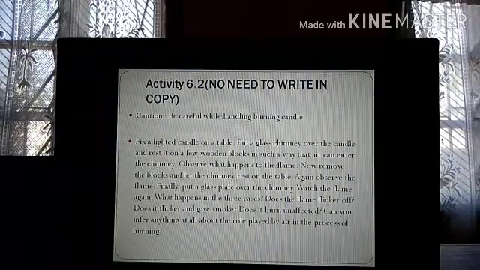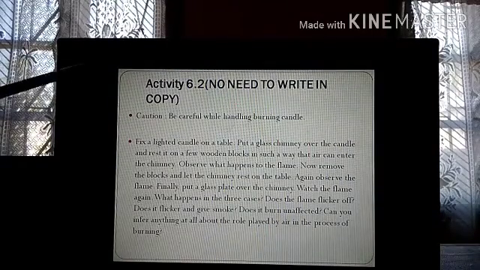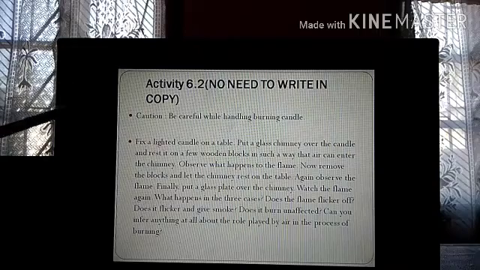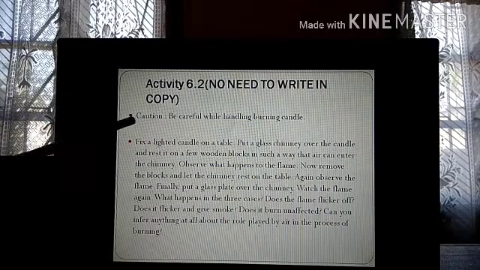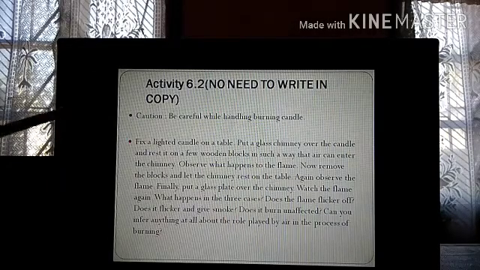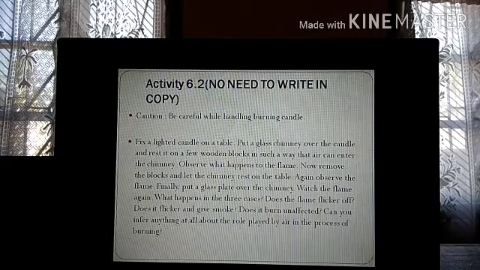Hello students, let's continue with the explanation. Now we come to activity 6.2. No need to write this in copy. Caution, be careful while handling a burning candle. In this activity you need a burning candle, so you have to be very careful while you're handling that.